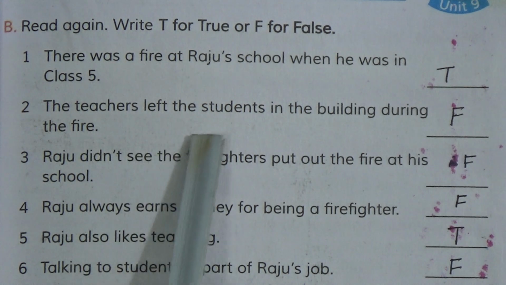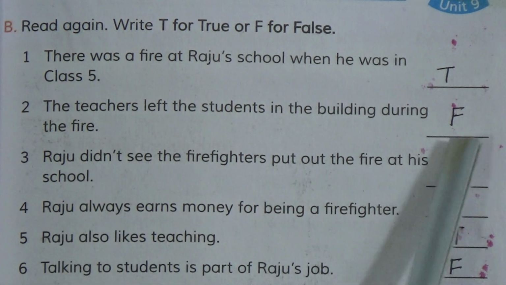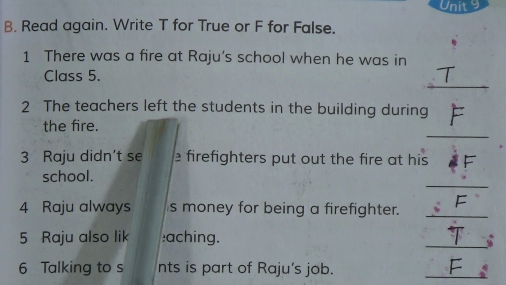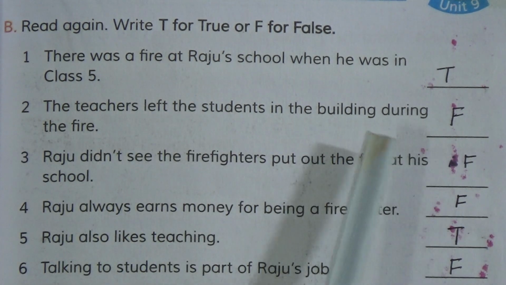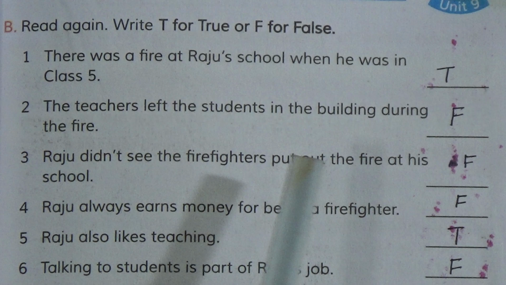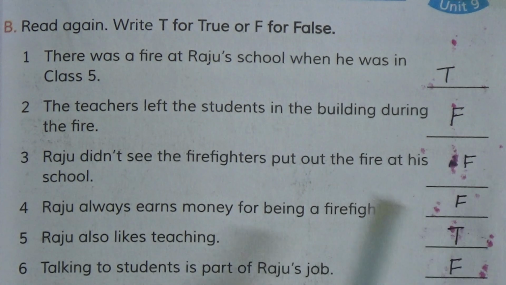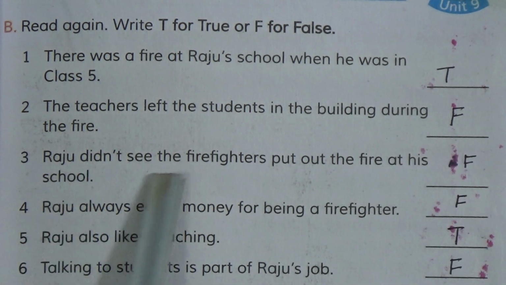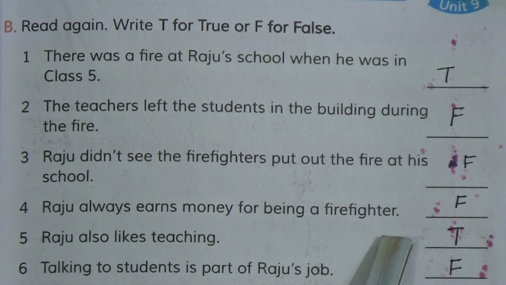Number 2, the teachers left the students in the building during the fire. This is false, because the teachers actually gave the instruction, and the teachers took the students from the fire, and they helped the students to leave the building quietly and safely. Number 3, Raju didn't see the firefighters put out the fire at his school. This is false.